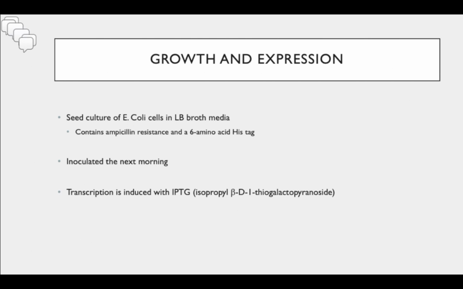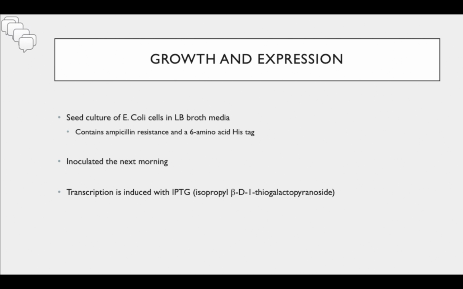In order to do all this, we first have to grow and express our protein. How we do this is that we make a culture of E. coli cells in LB broth media. These E. coli cells contain a plasmid that has an ampicillin resistance gene and a 6-amino histidine tag. We'll talk about that in a little bit.